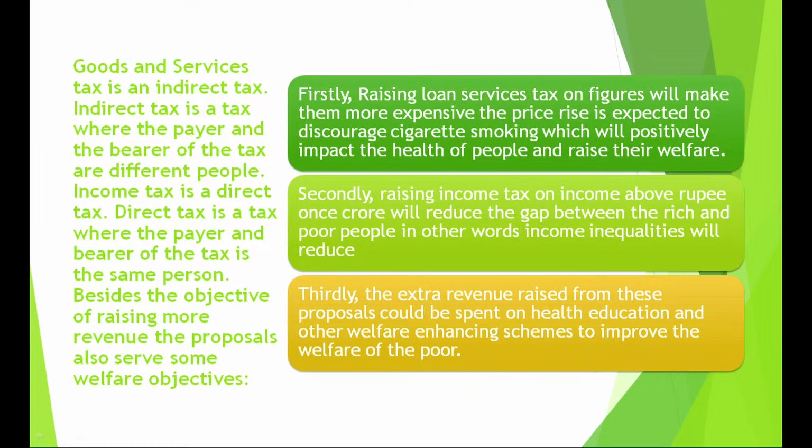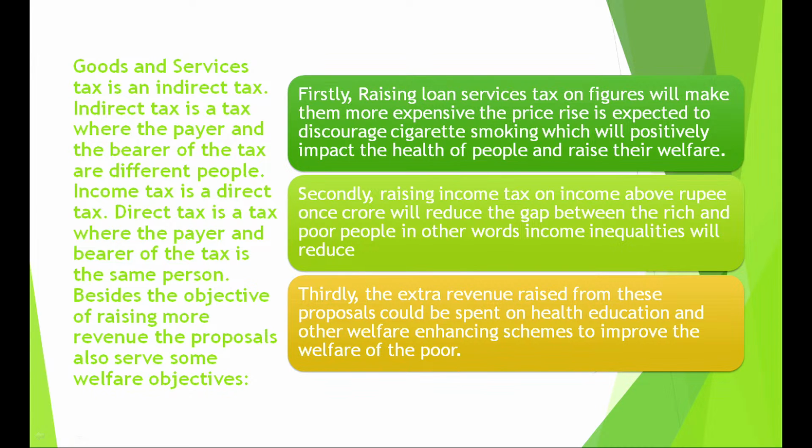Firstly, raising taxes on cigarettes will discourage cigarette smoking. It will improve the health of people and raise their welfare. Then raising income tax on people above 1 crore. What objective will it serve? It will reduce the gap between rich and poor. It will reduce income inequalities.